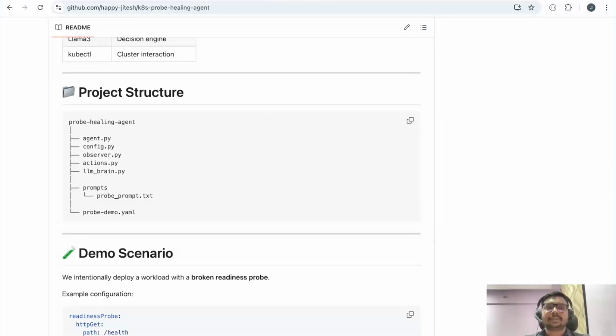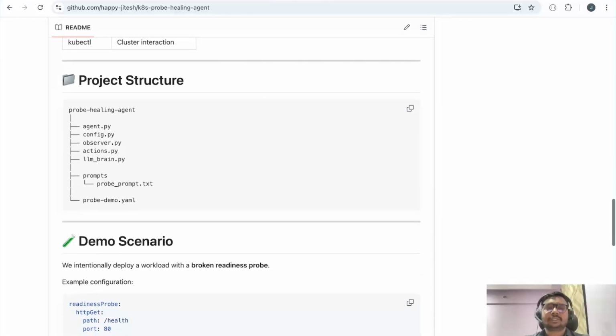So if you see, this is our project structure. We have the probe healing agent, we have the agent, config, observer, actions, LLM brain, and we have written the prompt, and we have the probe demo YAML.